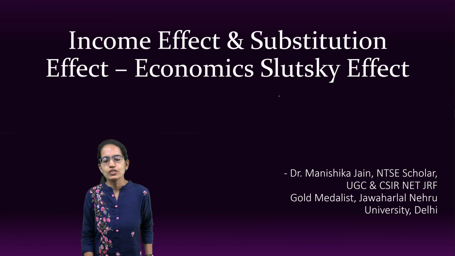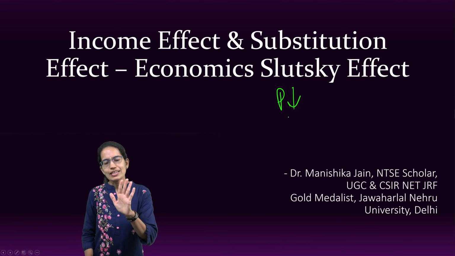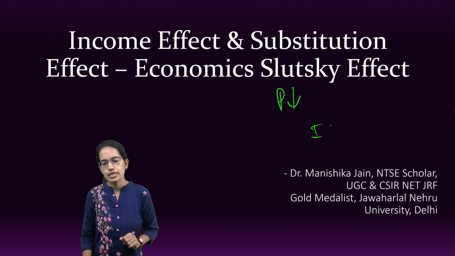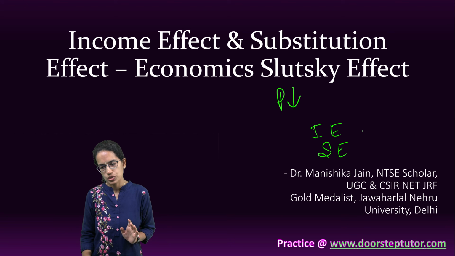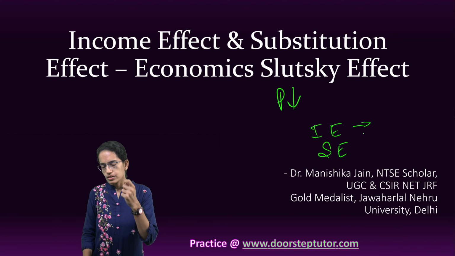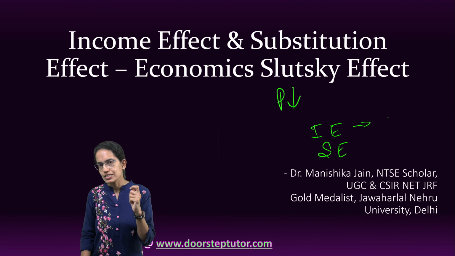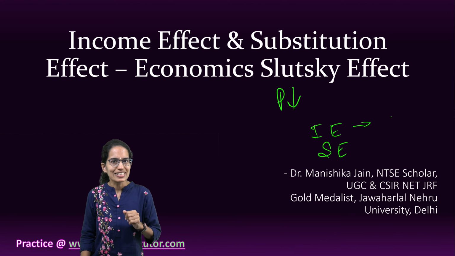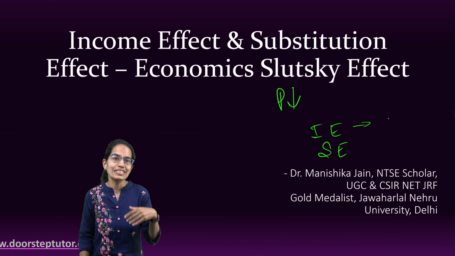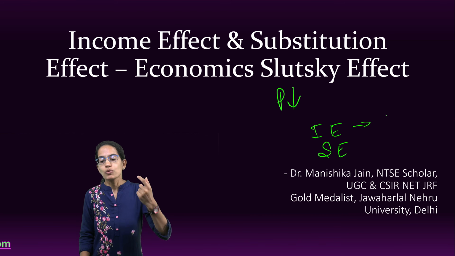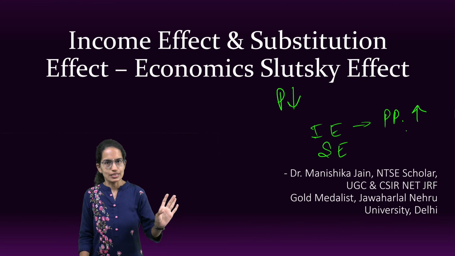Let's say the price of a commodity declines. Now, when the price declines, what would happen to the income effect and what would happen to the substitution effect? When the price is declining, the product is becoming less expensive. Since it's less expensive, I have more in my pockets, I can buy more, right? So my purchasing power increases, as simple as that.